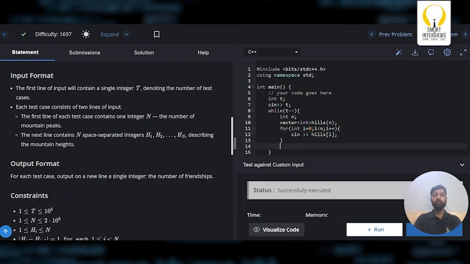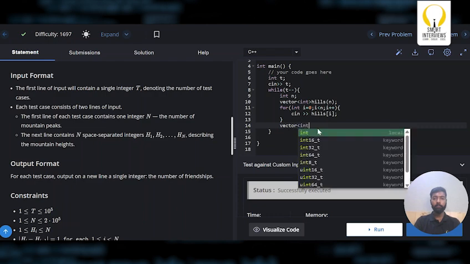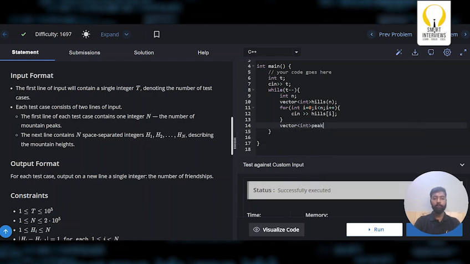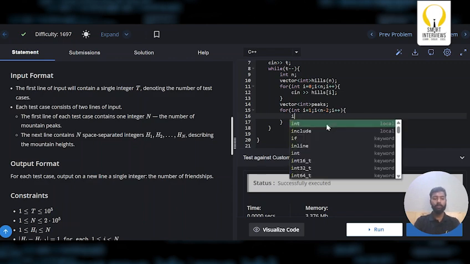Hills of I. Now our first step is to find the peaks. We know how to find the peaks, so I'll take a vector to store the peaks, let's say peaks. I'll simply run a for loop, starting from index 1 and going till n minus 2 only, because the first one can never form a peak, and the last one cannot form a peak either, because we are comparing with the previous and the next element. So for the 0th index and the n minus 1 index, we cannot compare with the previous and next elements. So what was the condition?